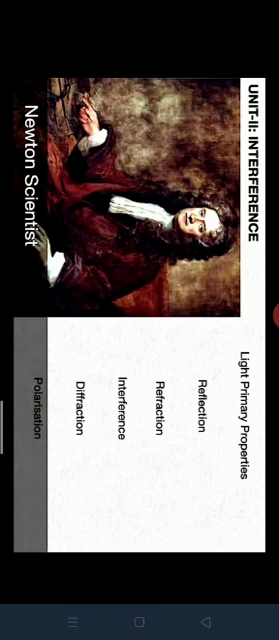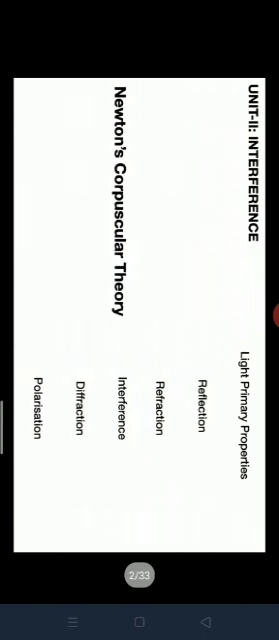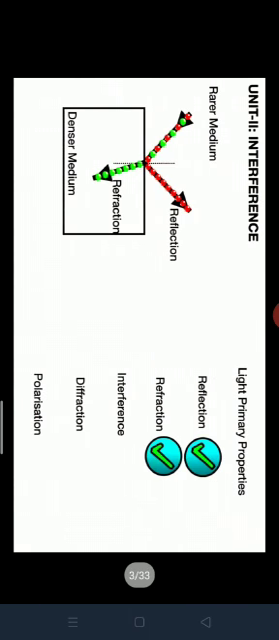Newton proposed the corpuscular theory. In this theory, he showed only reflection and refraction. When a light ray travels from a rarer medium to a denser medium, it is refracted in the denser medium and it is reflected in the rarer medium.